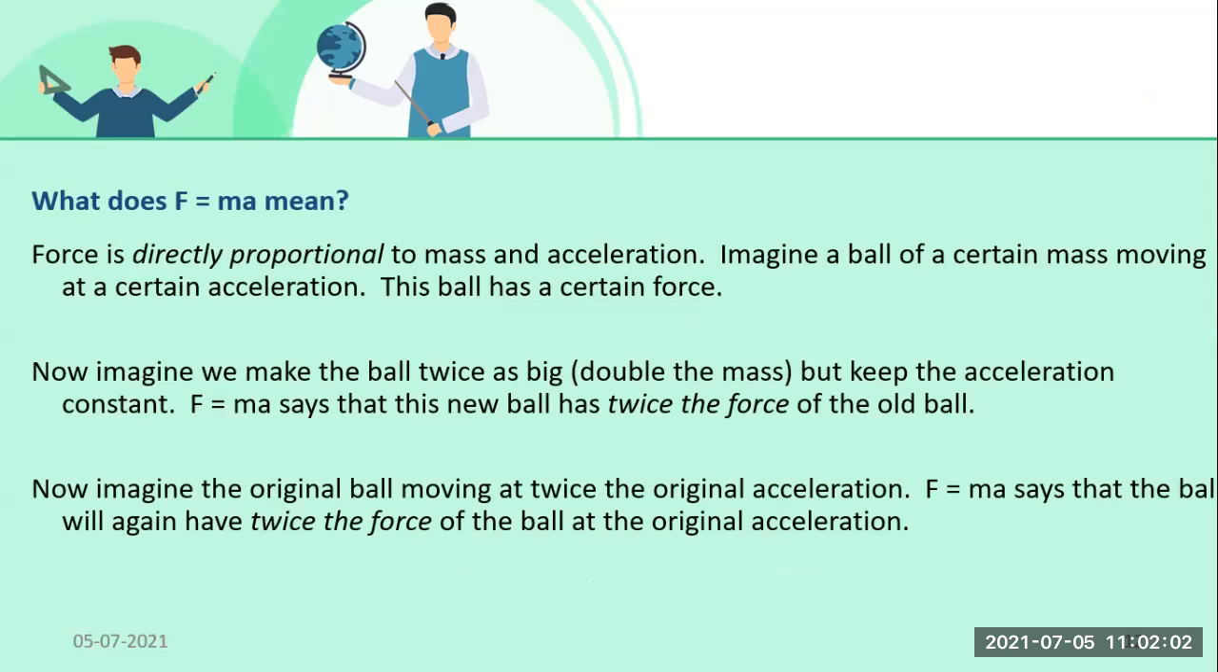Now, students, what does F = ma mean? We will see that force is directly proportional to mass and acceleration. Imagine a ball of a certain mass moving at a certain acceleration. This ball has a certain force. Consider there is one ball with some mass, moving with an acceleration. It means that the ball has a certain force applied on it.